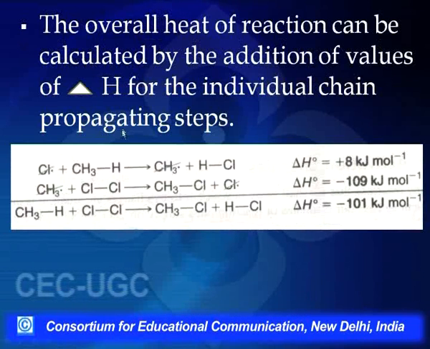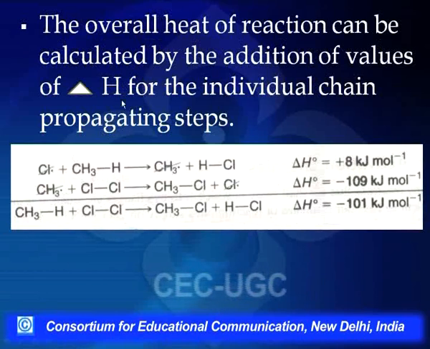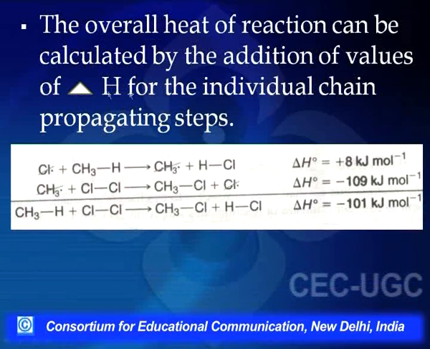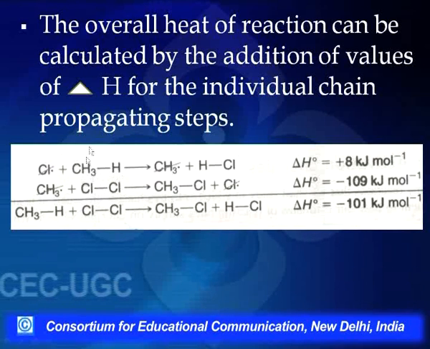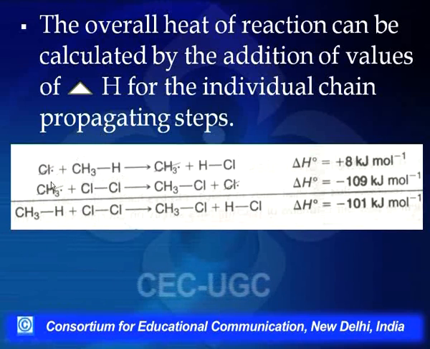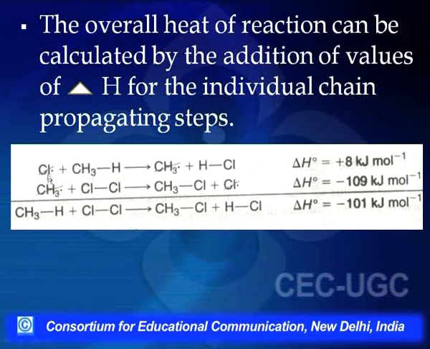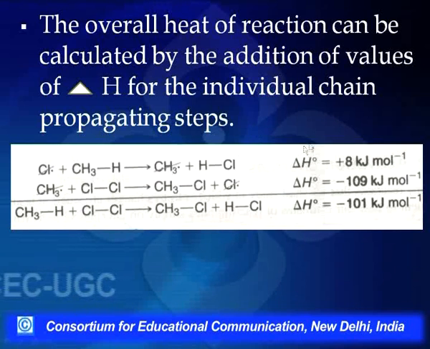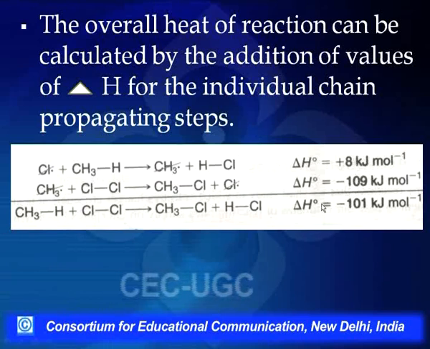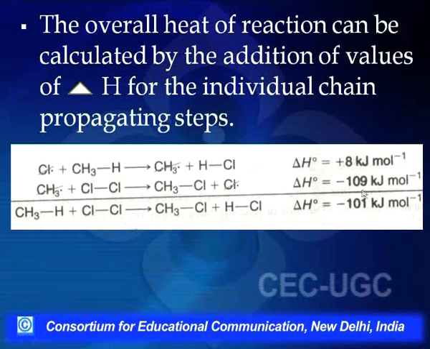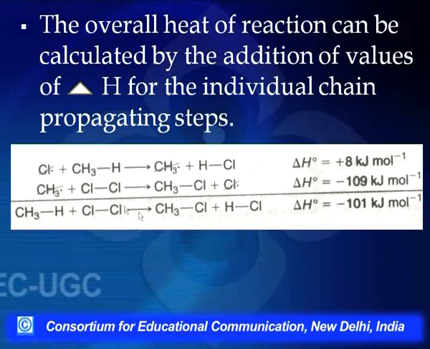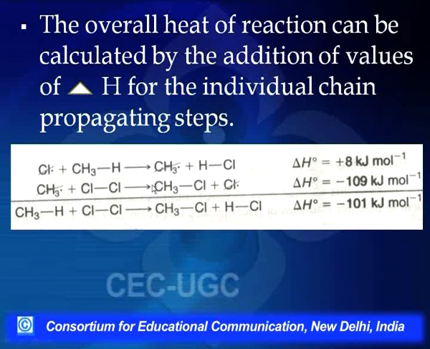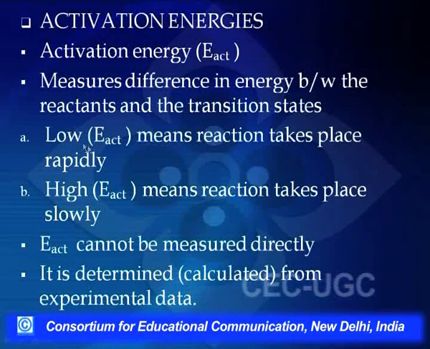Now if we go back to the propagation step, how would we find out the total heat of reaction for that? We will add both the propagation steps, that is the propagation 1 step and the propagation 2 step, and then we will calculate the heat of energy from this. The energy difference between the two steps is minus 101 kilojoules per mole. That means this step is an exothermic step. So the propagation step here is an exothermic step.